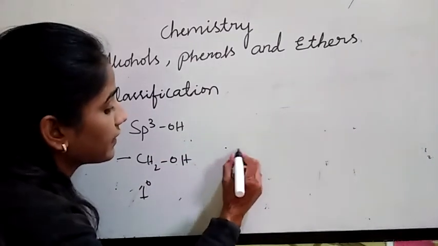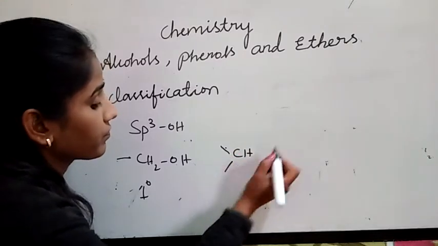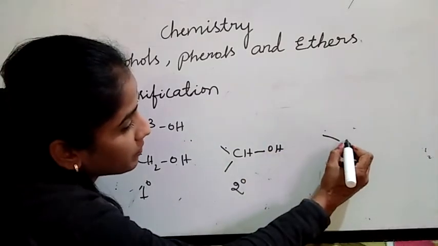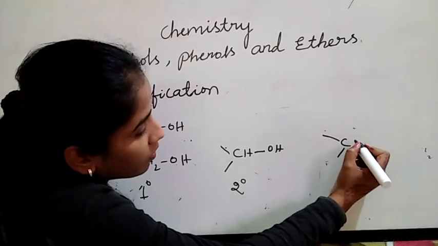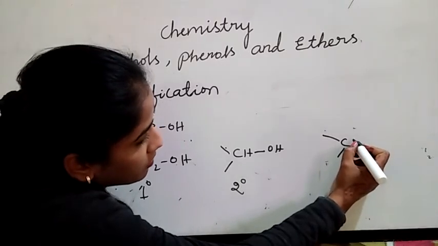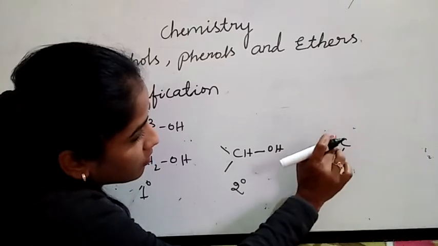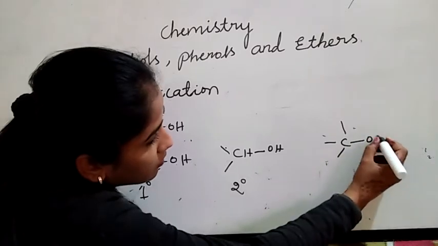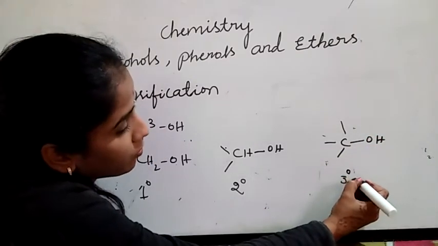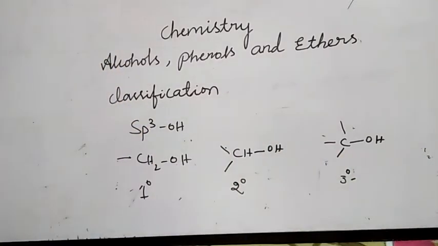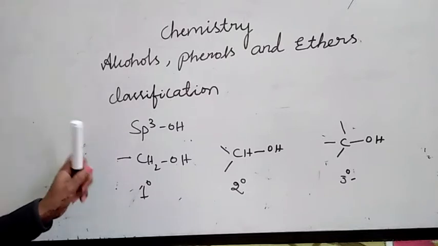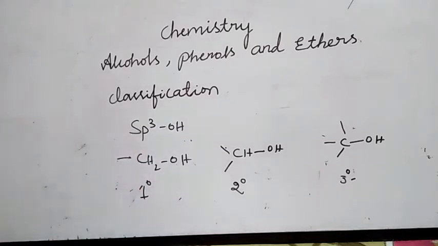Like this you can write secondary: CH-OH. This is secondary. And tertiary means the carbon bearing no hydrogens. This is attached to a tertiary carbon atom. This is about classification based on the hybridization of the carbon to which the hydroxyl group is attached.